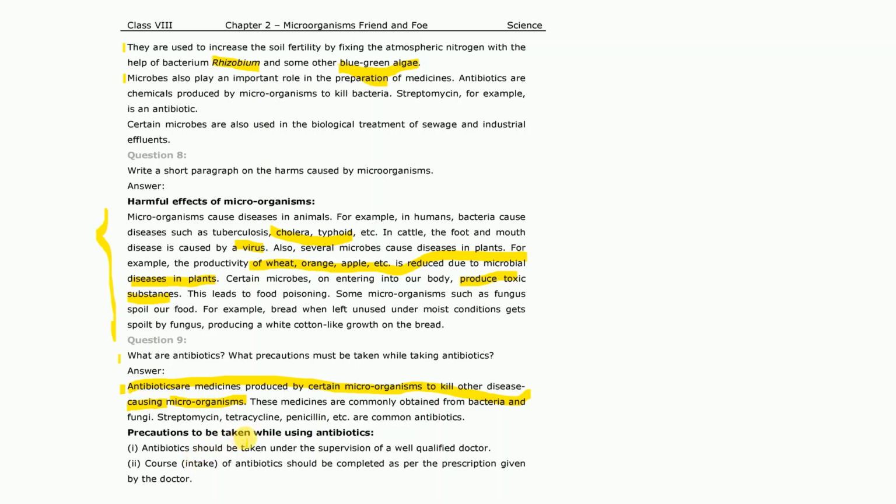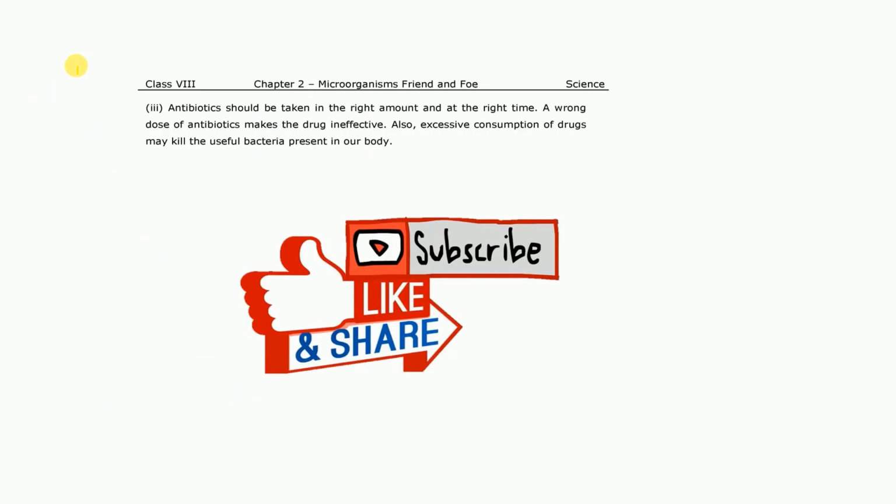And then the precautions to be taken while using antibiotics: antibiotics should be taken under the supervision of a well qualified doctor. The course of the antibiotics should be completed as per the prescription given by the doctor, and antibiotics should be taken in the right amounts at the right time. A wrong dose of the antibiotic makes the drug ineffective, so the complete dose of the antibiotic should be taken.